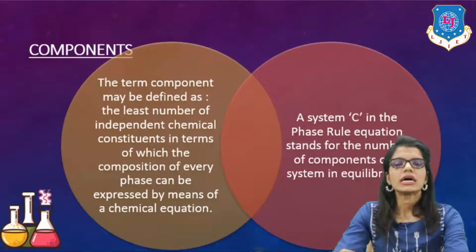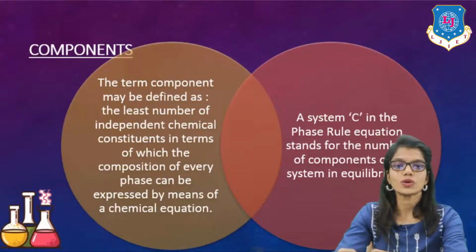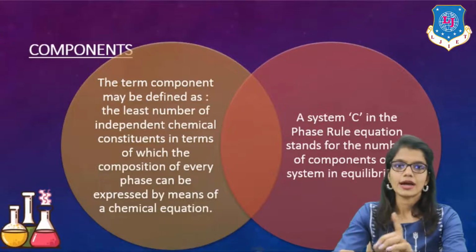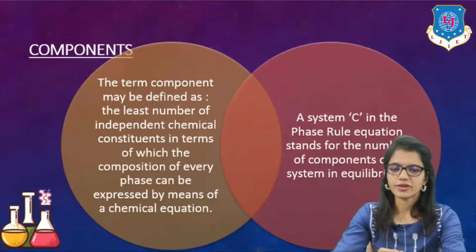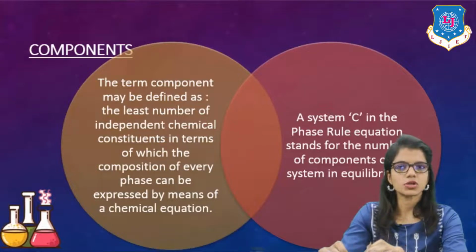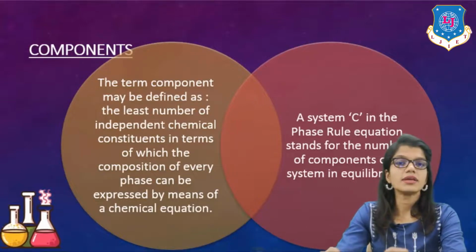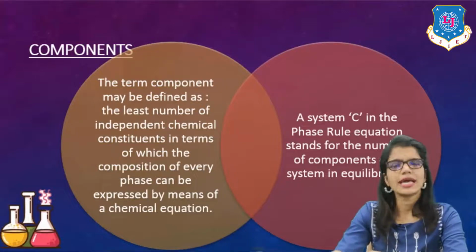A component, capital C in the phase rule equation, stands for the number of components of a system in equilibrium. Understood it properly? What we have here is the least number of independent chemical constituents in terms of which the composition of each and every phase can be expressed by means of a chemical equation. That is known as a component.